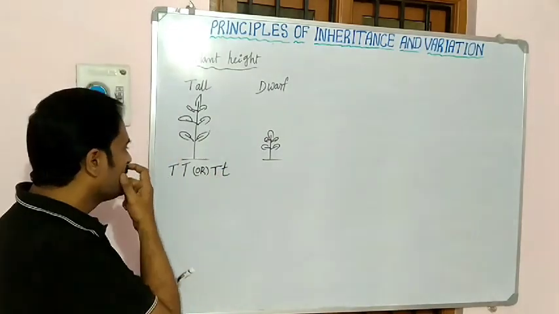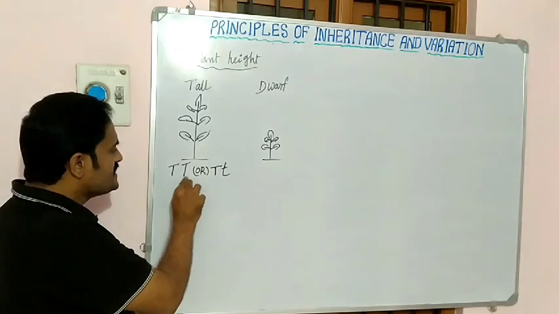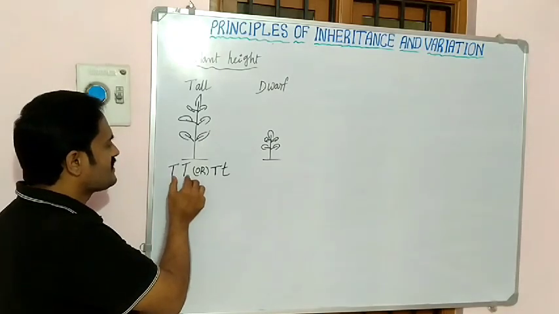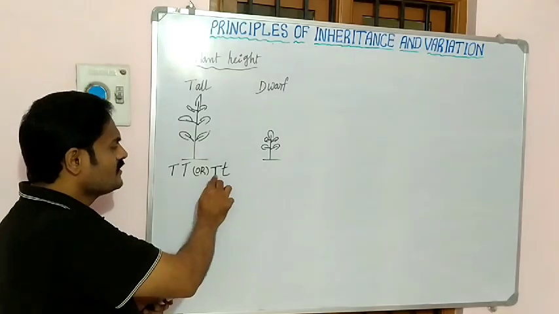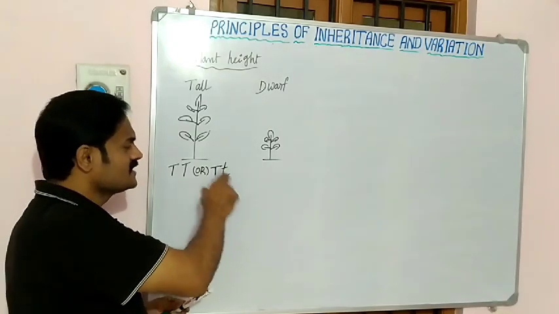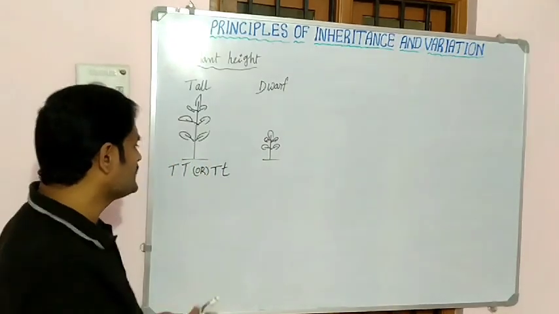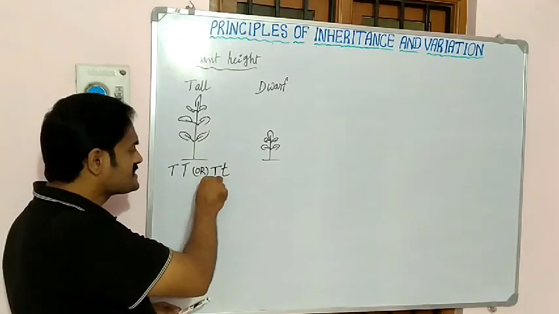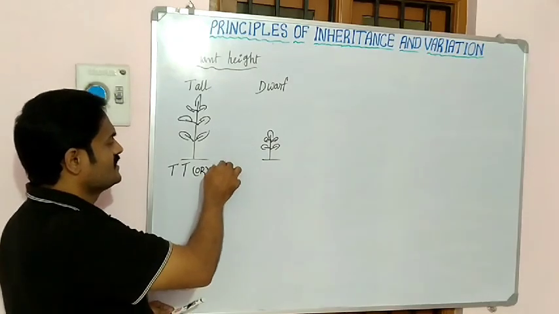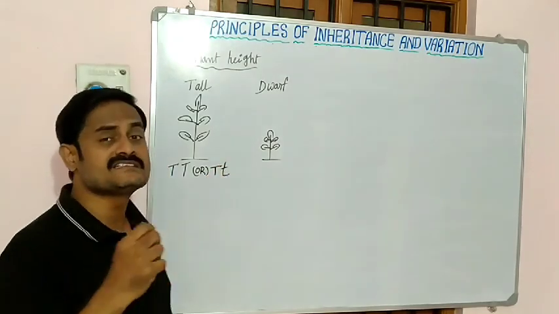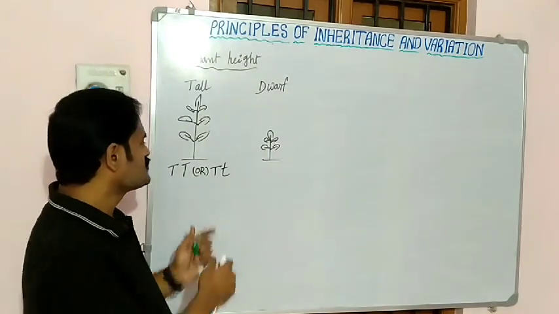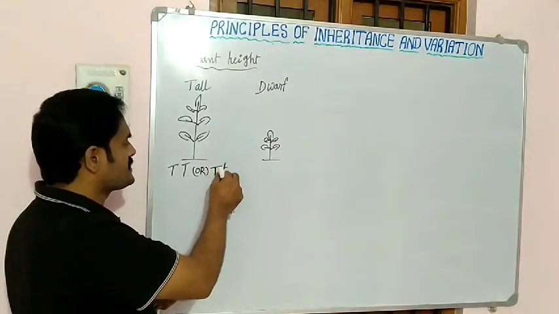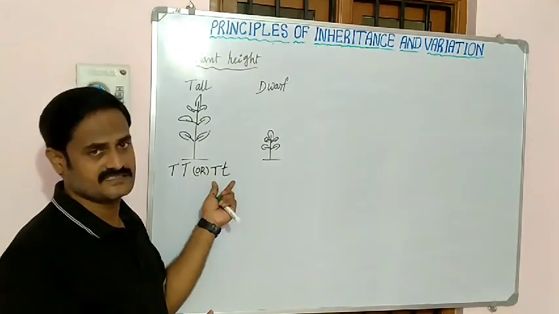Here two genes or two traits are completely tall genes. Then here one tall gene, one dwarf gene. But since a tall gene is present, capital T is always dominant. So this plant expressed tallness.